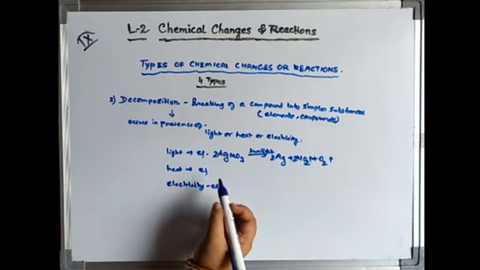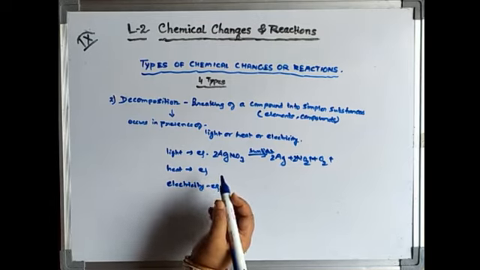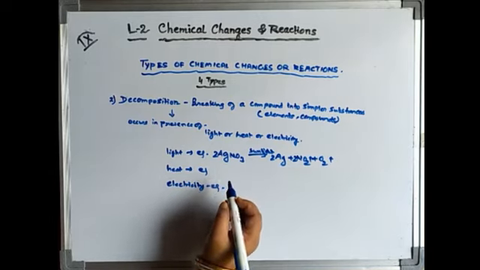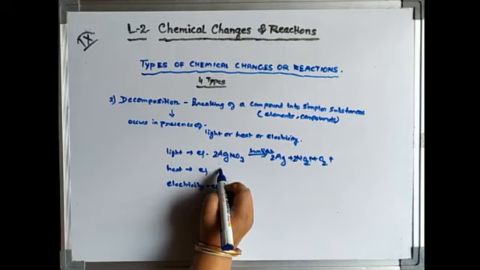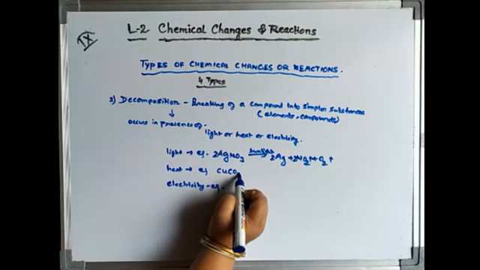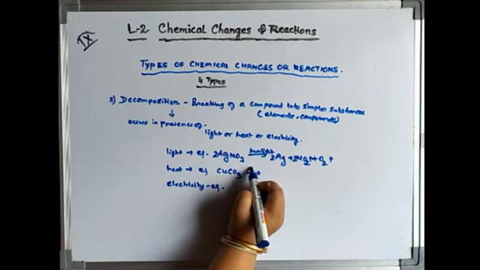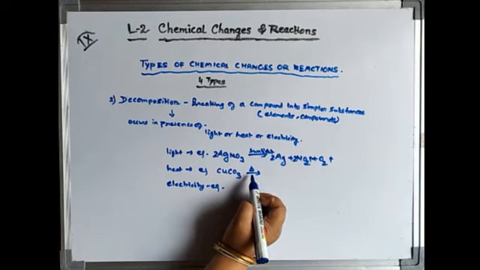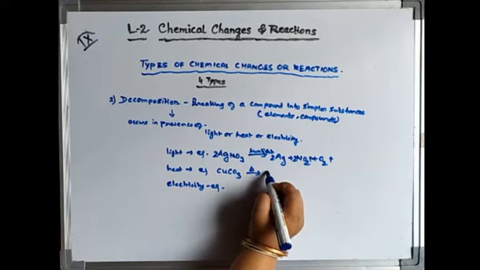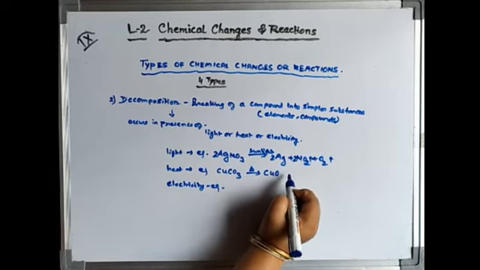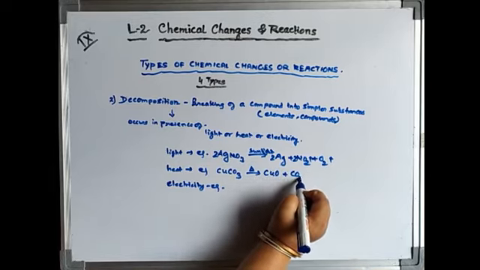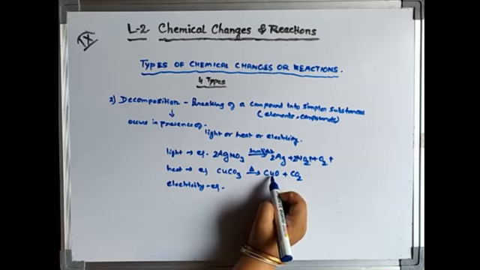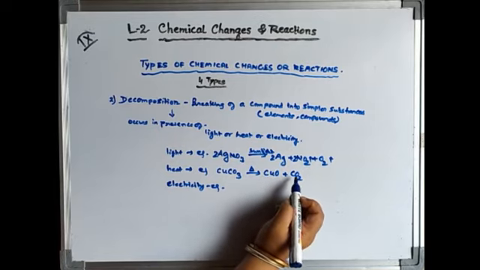Now let us see in presence of heat. It is a very common one. That means we can give any example. You give copper nitrate, copper carbonate also you can give. When heated, this sign is the delta sign. Delta sign is the sign of heat. We can give it above the arrow to show that the heat is required in this reaction. It decomposes to copper oxide plus carbon dioxide. You can see that it has been decomposed to two simple compounds.